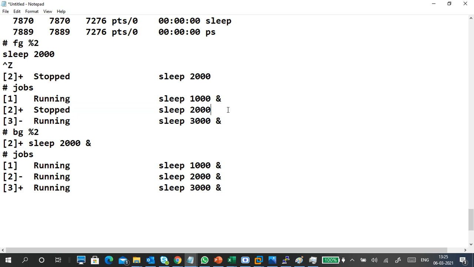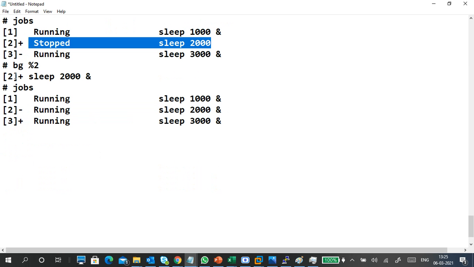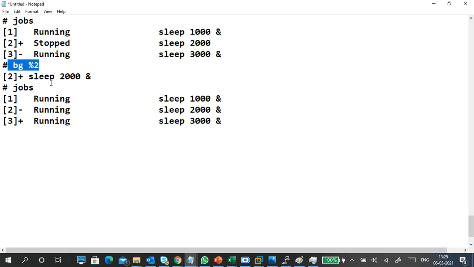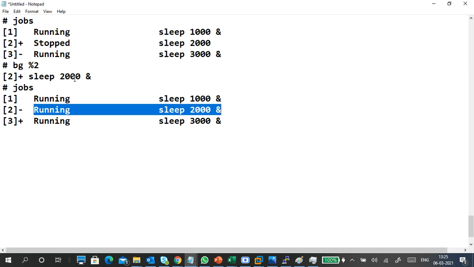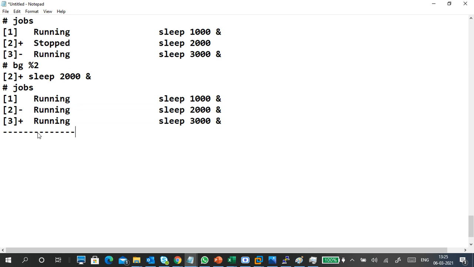Then it shows the job as stopped. Now I run this process again in the background like this. So this is about your job controlling.